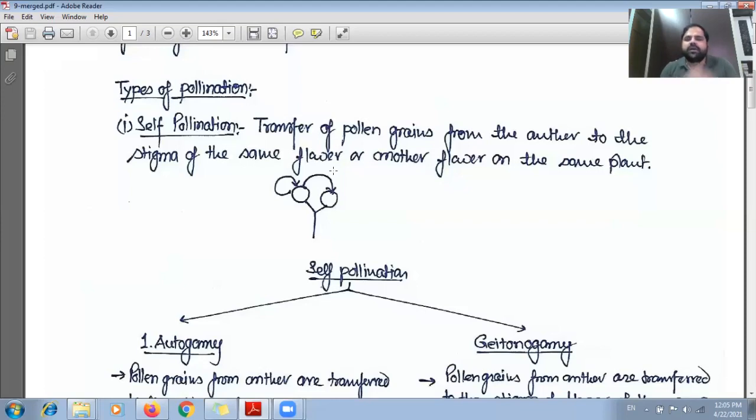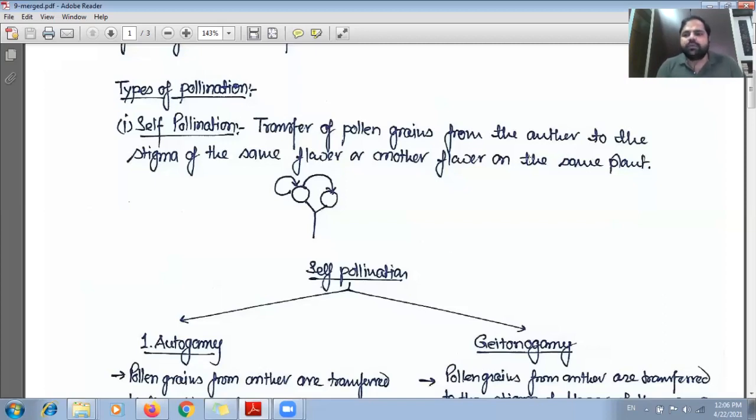So in terms of genetic variability, it is just like asexual reproduction, because here no other genome has been mixed. So the same plant is producing the offspring.